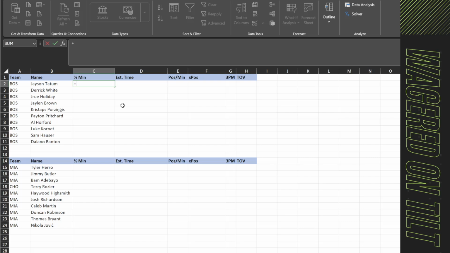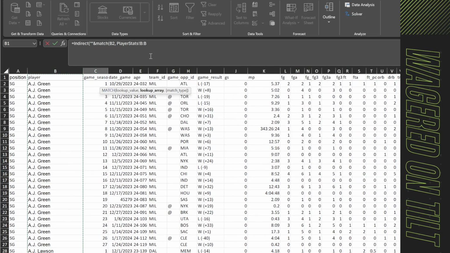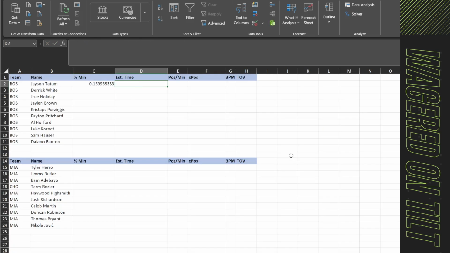We're going to build out a similar formula to the one we used in the previous videos dealing with the league averages. So I'm just going to say INDIRECT and MATCH, where B2 is coming in from the B column, which is here, and we'll say perfect match that. Then I'm going to grab this and say AJ. All right, so we have that. Then I'm going to come over here and find the COUNTIFs for that. Again, I'm just putting this here so you can see how I'm building the formula. This is not the actual formula that we're using for estimated time. We're still working on percentage of minutes.